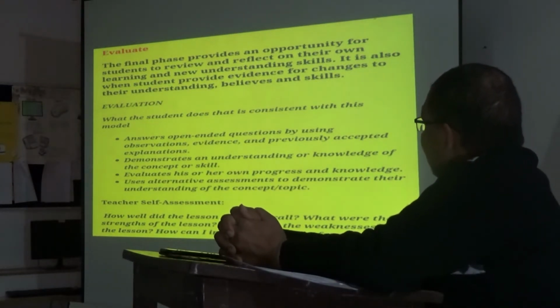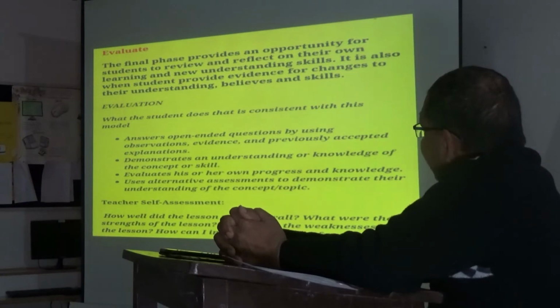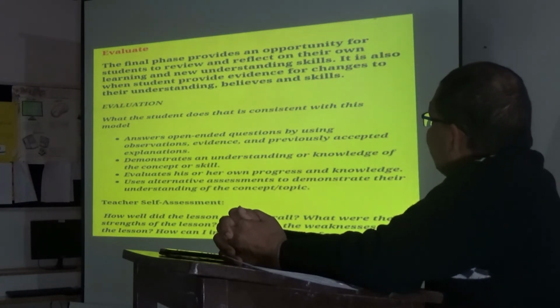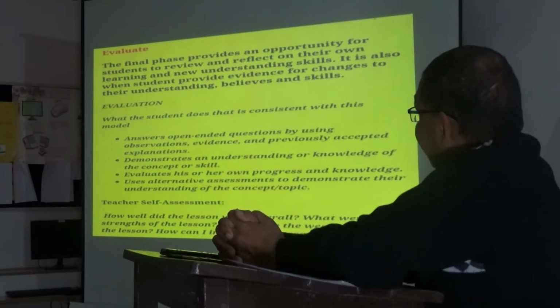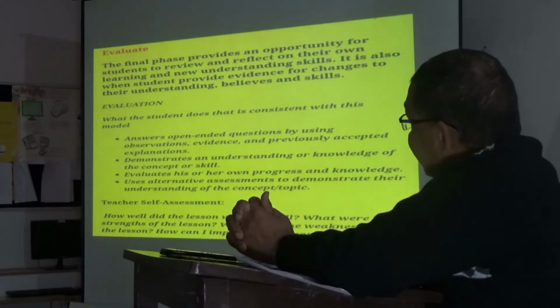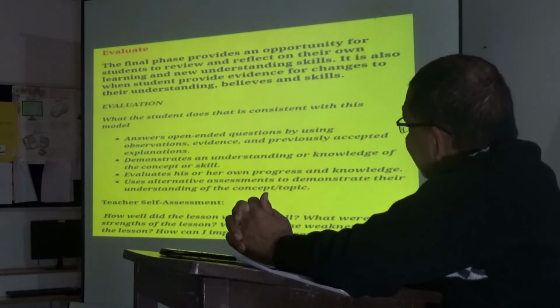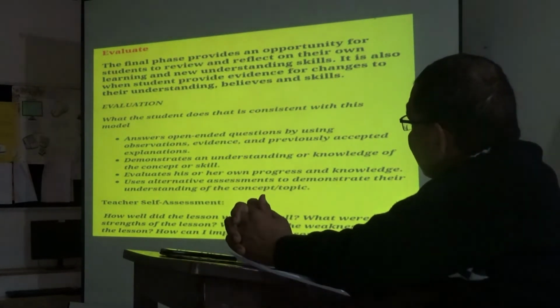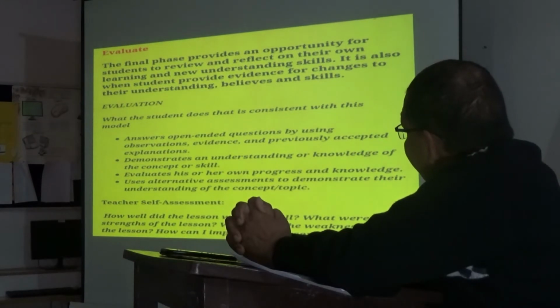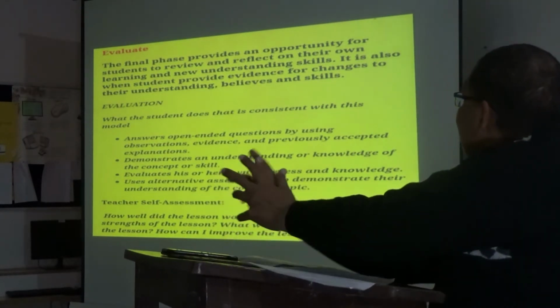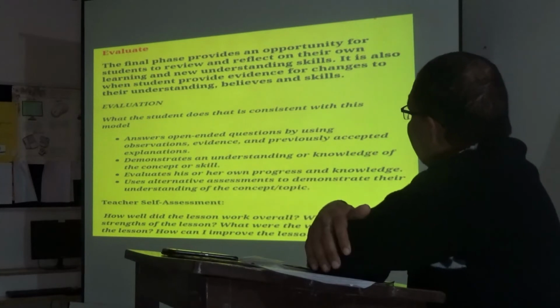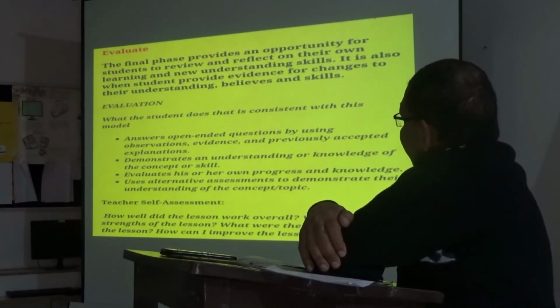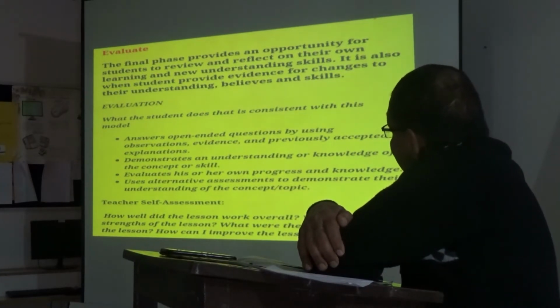It is also when students provide evidence for changes to their understanding. If any change takes place in their understanding, the students can provide evidence for that also. Not only about understanding, but also their beliefs as well as skills.